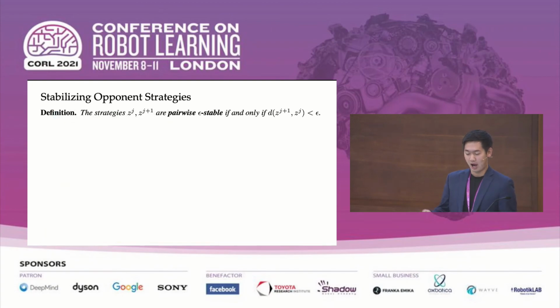So with this problem statement, our method seeks to stabilize the opponent's strategy to help learn in a multi-agent environment. As a definition, we define two opponent strategies as pairwise epsilon stable if the distance between those two strategies is less than epsilon.